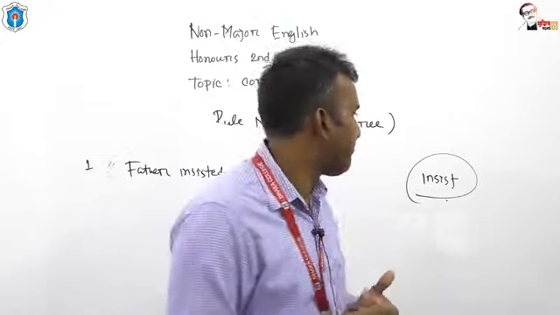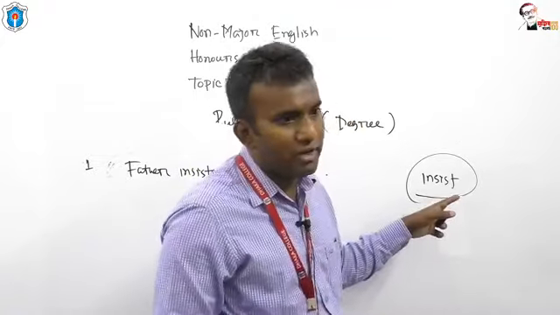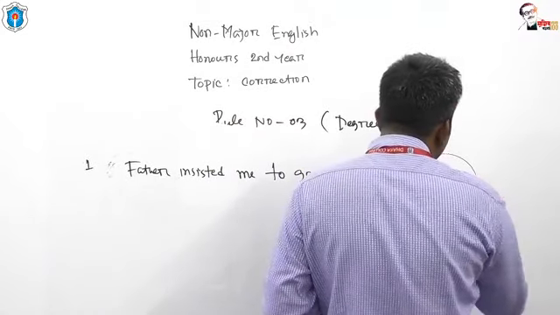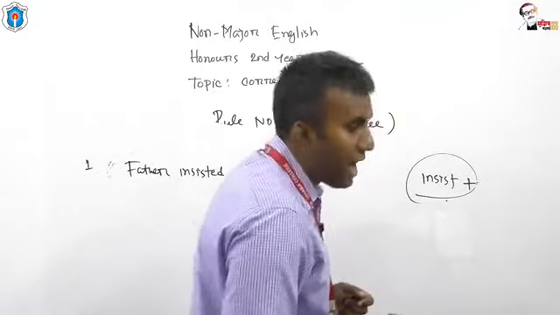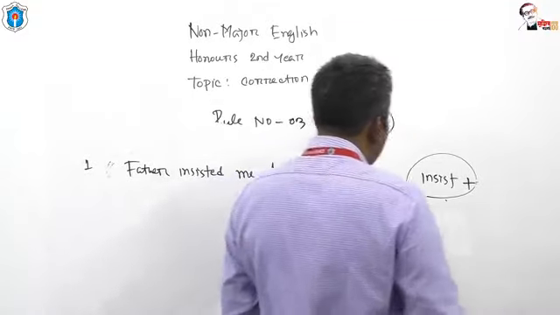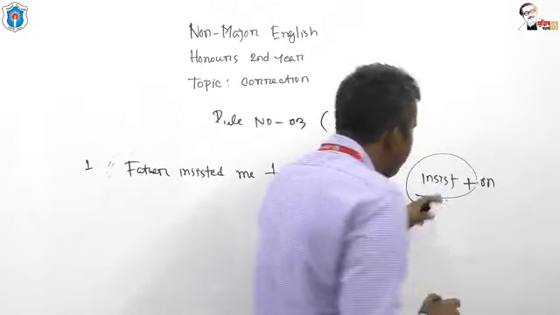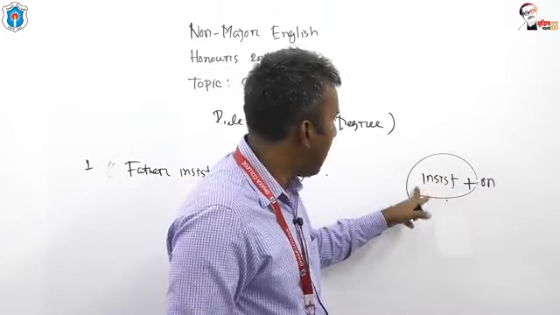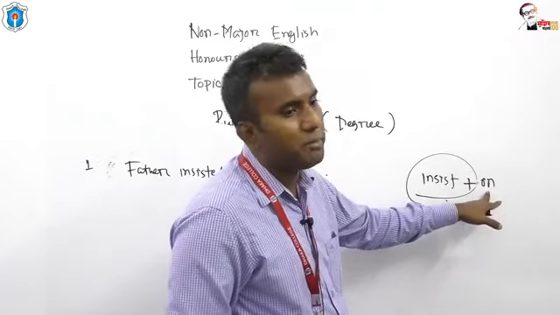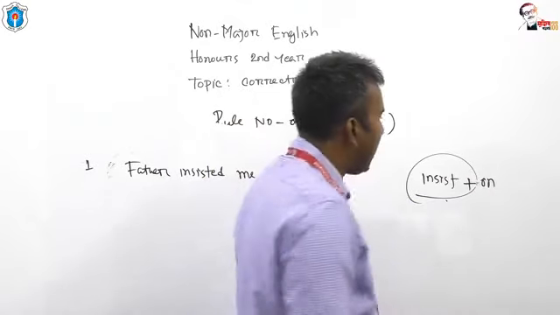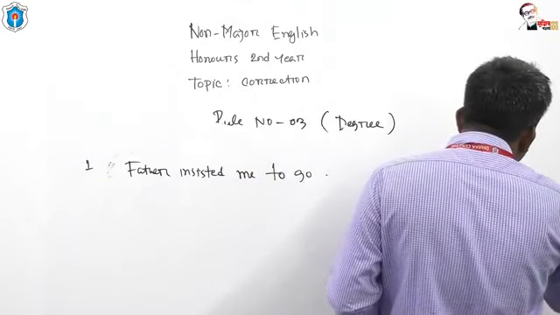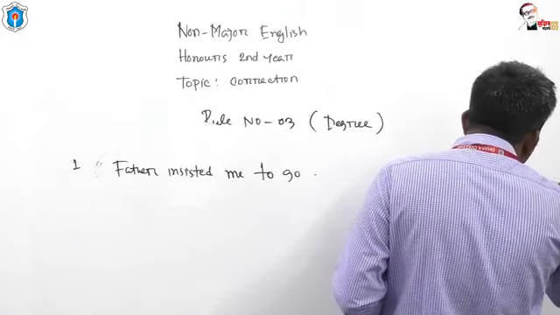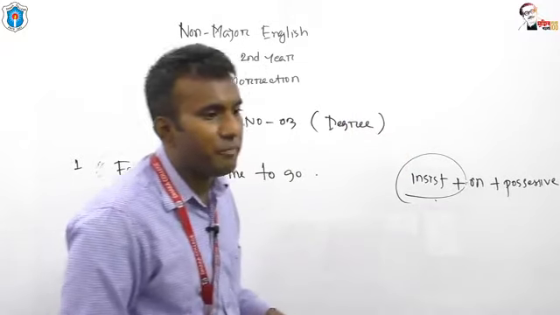Look at the board. If you get the verb insist, after insist you must put the preposition on, and after on you have to use possessive form.